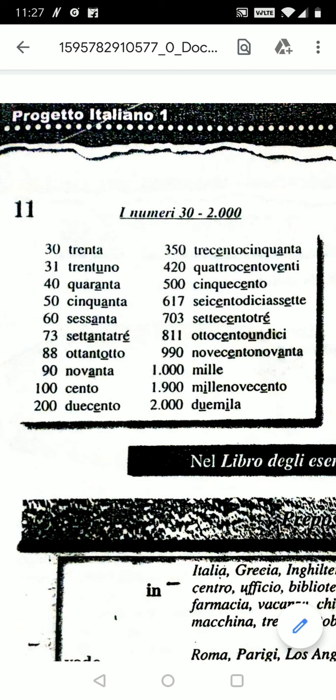900 is novecento. 990 is novecentonovanta. 1000 is mille. Then 2000 is duemila, tremila, quattromila. It goes like this. Okay, so these are the numbers I numeri dal 30 al 2000. So you can memorize it, you can practice it, you can write it down in a notebook, and it's good if it is in your memory. It's really helpful if you know the numbers.